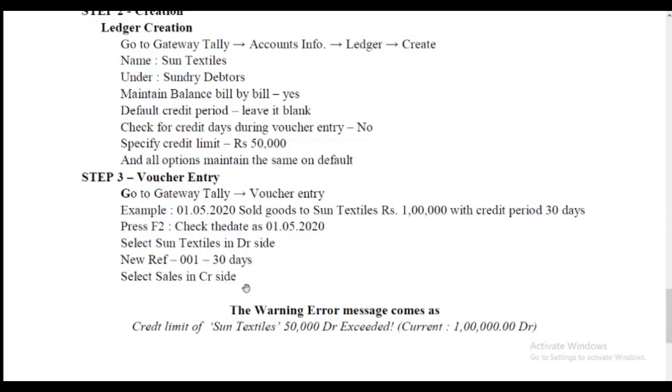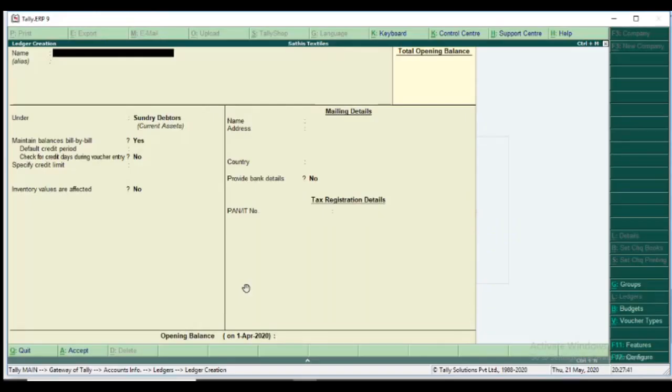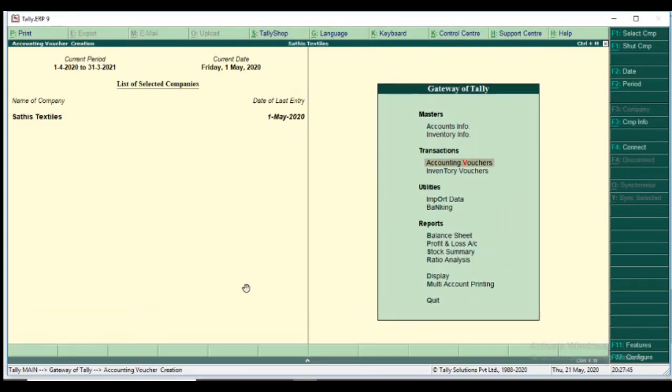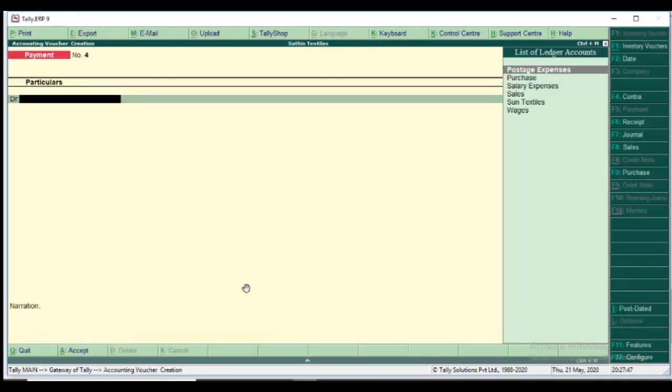To finish, the warning error message comes: the credit limit of Sun Textiles rupees 50,000 DR exceeded, current 1 lakh DR. Okay, the amount is 1 lakh, 30 days credit period. So we move to accounting voucher, F9 purchase, click.